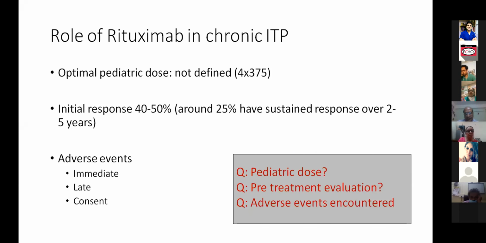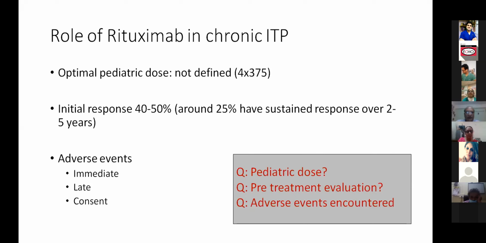So basically, is there a difference in the pediatric dosing that you have used in ITP? And second is, what are the routine investigations that you would do in a rituximab patient for pre-treatment for rituximab? And have you encountered adverse effects? We all are worried about rituximab related adverse events. So in practice, what all have you encountered? Sir, Dr. Chandra.